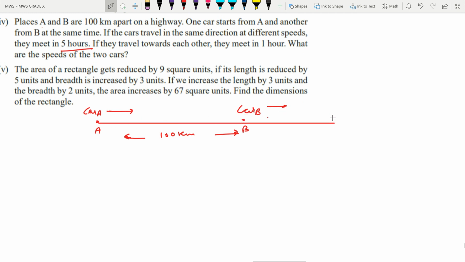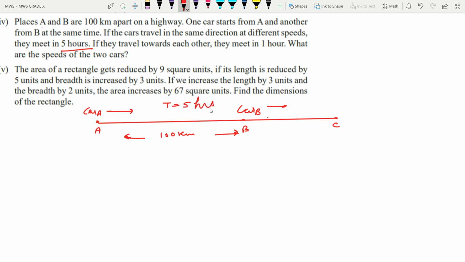So they meet somewhere after 5 hours. Let the meeting point be C, where they are meeting. So they meet in 5 hours. The time taken by both is common, that is 5 hours. Clear? So accordingly, this is the first case. Okay, so let us start the question. Fourth. So how are you going to start? See this. First of all, you need to write this.